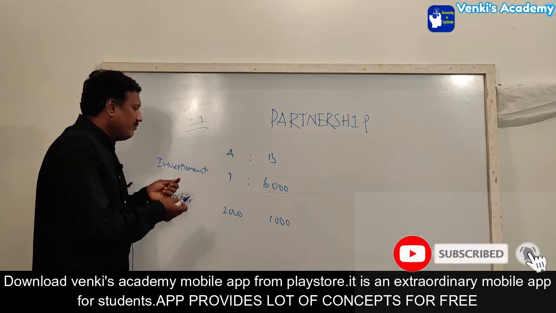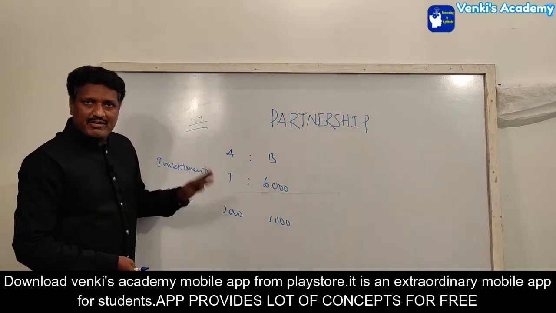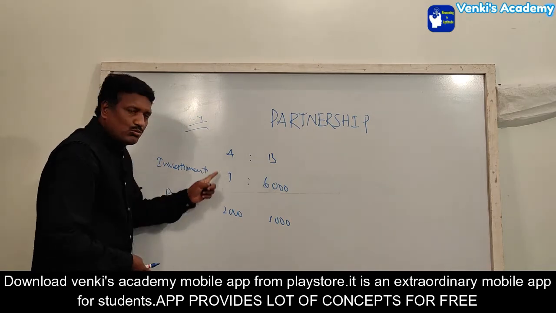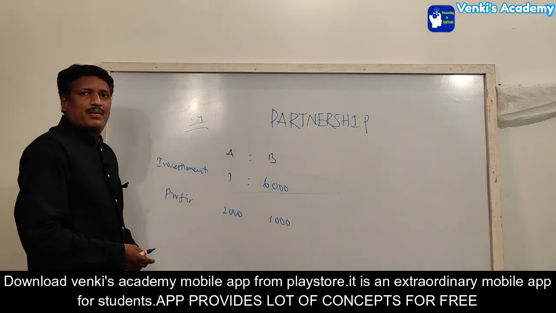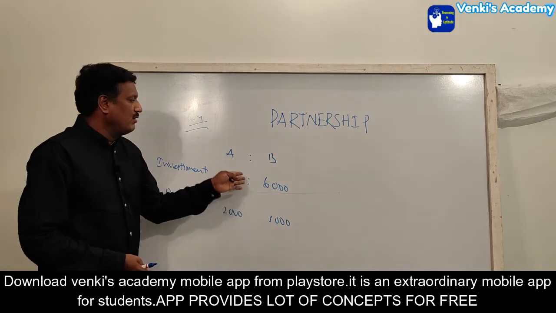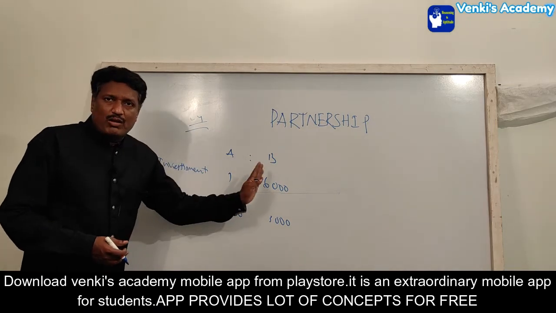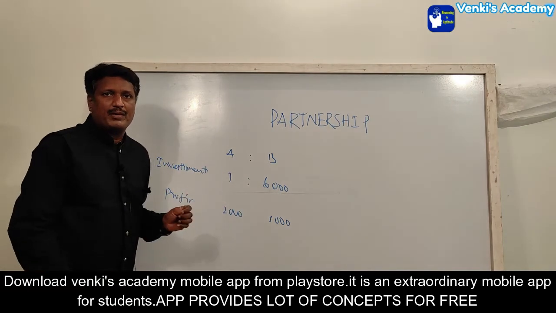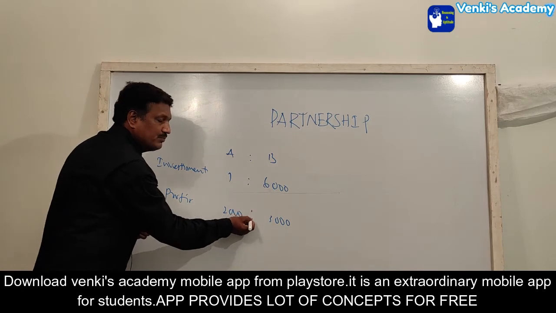The thing is, if they had given the investment, we would make the ratio for investment. But here this is different. They have given the reverse process. They have given the profit. A got 2,000 at the end of the business. B got the profit of 3,000 at the end of the business. The complete business ran for 2 years. The investment of B is 6,000. Find the investment of A, that is what they are asking right now. Time period is equal. If the time period is equal, no need to use the time period.